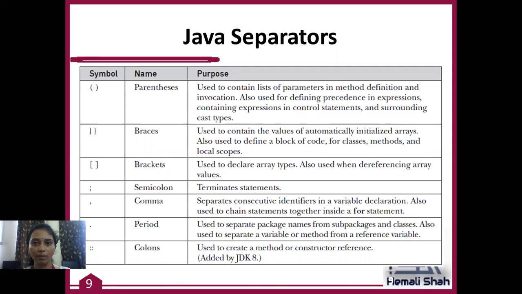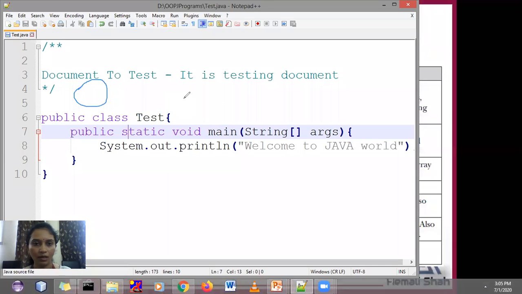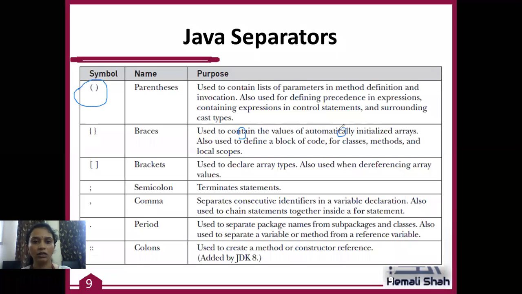First is parenthesis. This parenthesis is used, think where you have used, to define the function in main. Yes or no? See here. This parenthesis is basically used to call the function as well as to define the function, the function declaration. We are using this parenthesis, right?